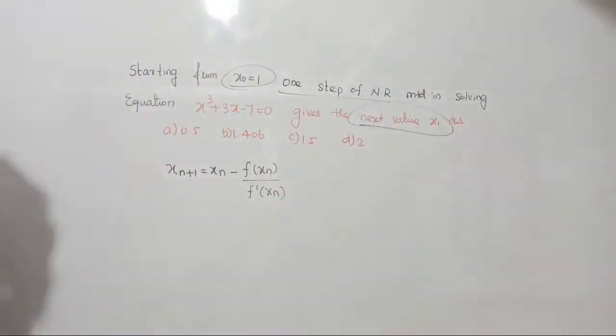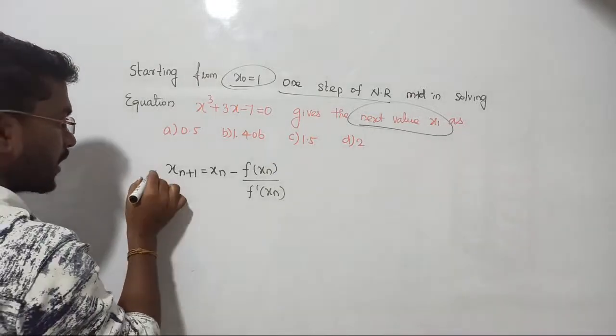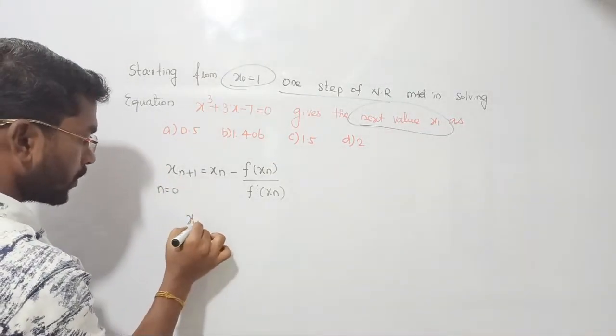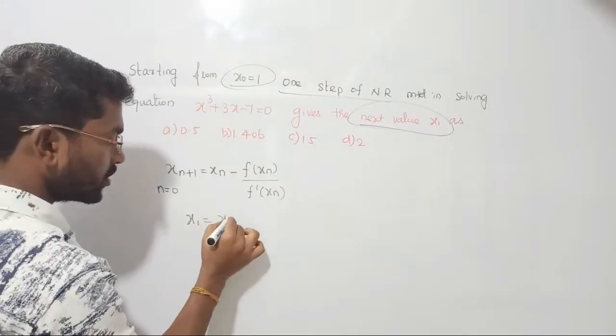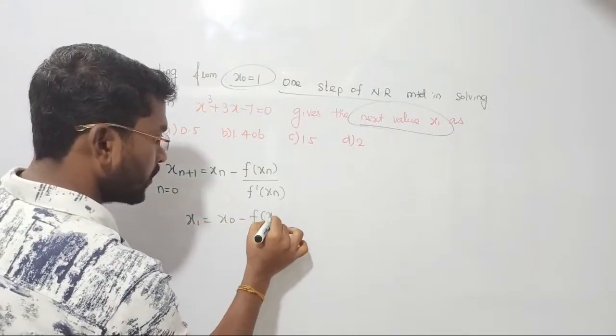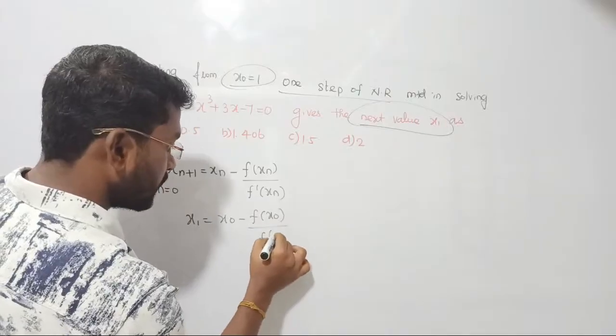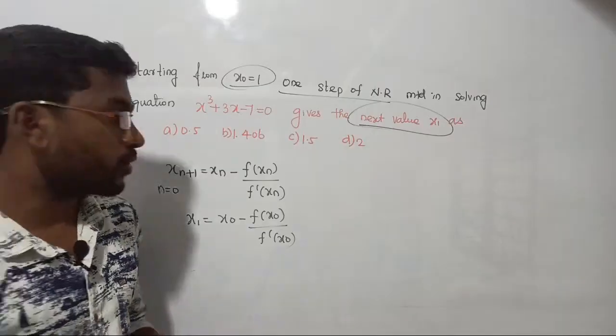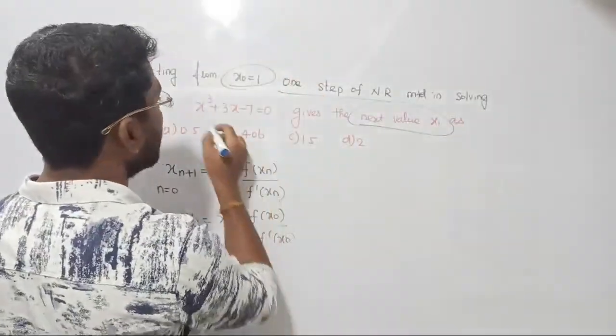x1 only has been asked, right? So now what can we do? Directly substitute n equal to 0, because I am in need of x1. So x1 equals x naught minus f of x naught upon f dash of x naught. Did anyone get the answer? No one. Fine. Let us check.